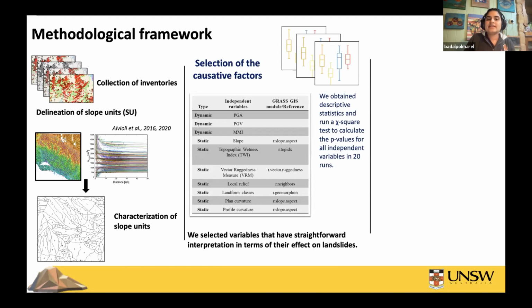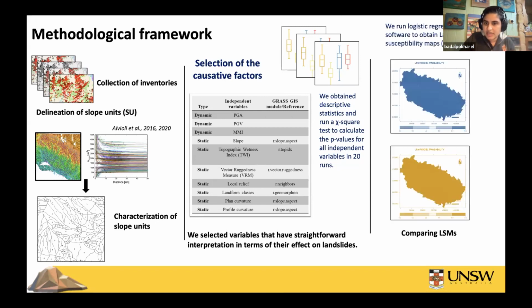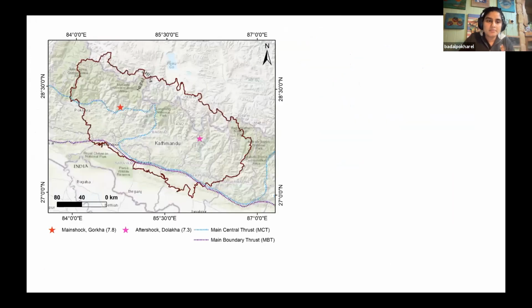We also selected some morphometric factors like topographic wetness index, which we have been talking about all the time during this conference, vector ruggedness index, relief, landform classes, and curvatures. Then we input these parameters within the slope units for the 5 different inventories. We ran a chi-square test within a logistic regression model, and then obtained p-values. We did several iterations, and finally we plotted landslide susceptibility maps and then compared them. This is just a generalized overview, but I'm going into it one by one.